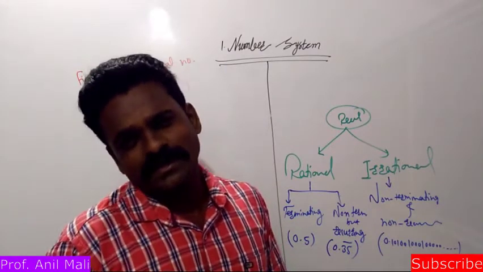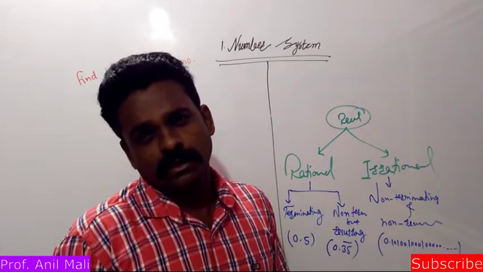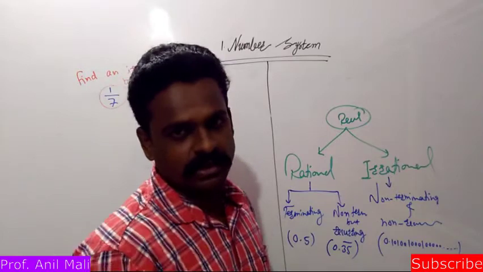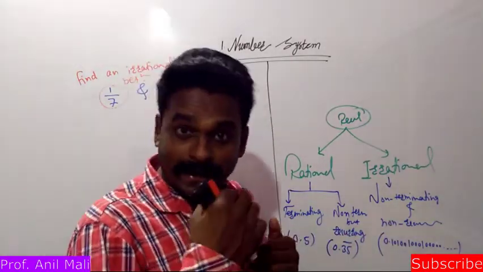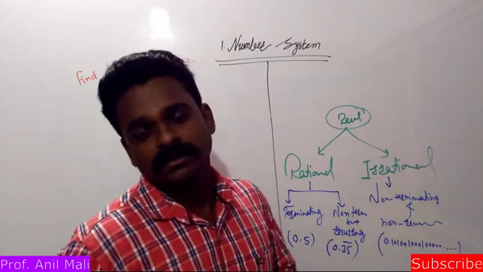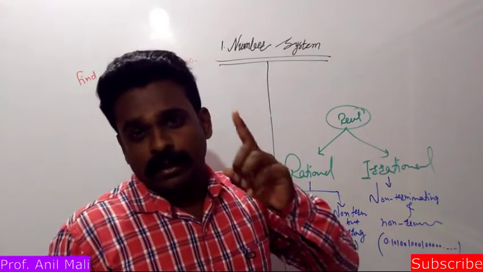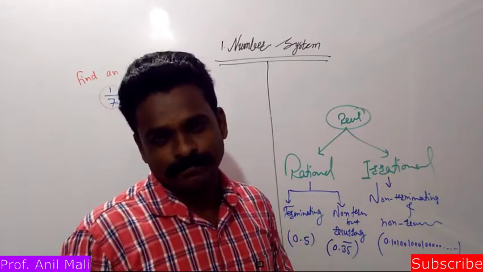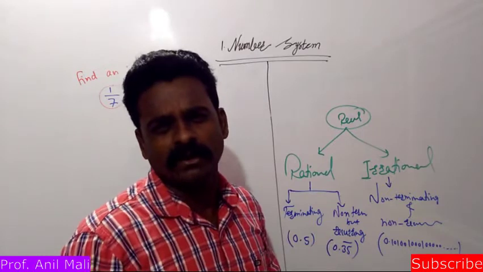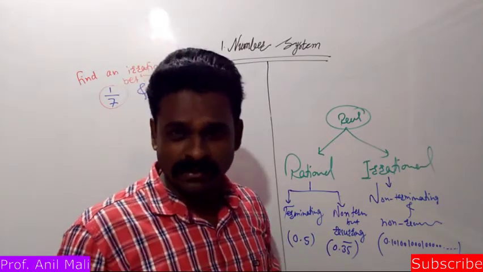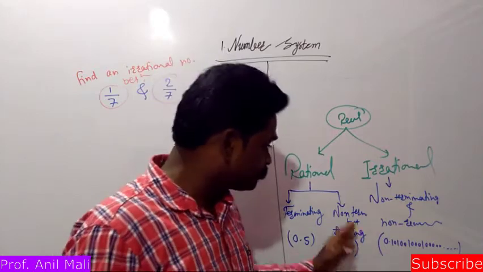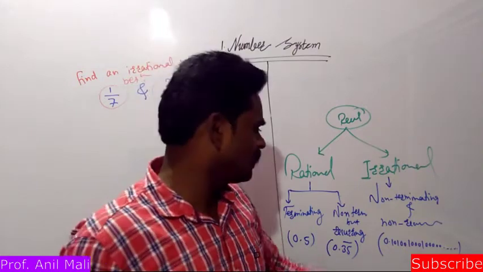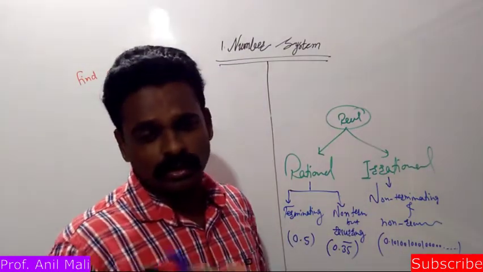That means in irrational numbers we deal with numbers whose decimal form is non-terminating, meaning it goes on continuously, and non-recurring. In that continuous decimal form, there is no fixed repeating pattern. A number or a group of numbers is not repeating; randomly any number can come, and that type of number is called an irrational number. Okay, so pi is the best example.